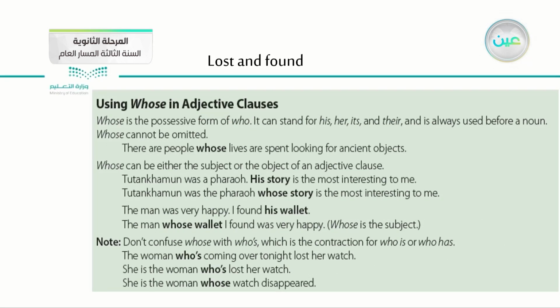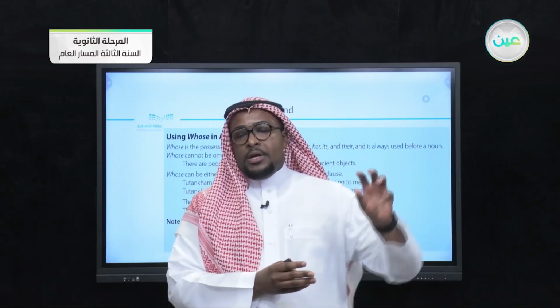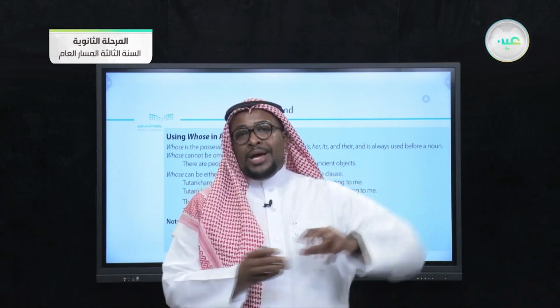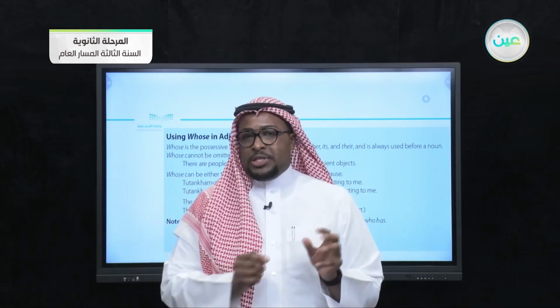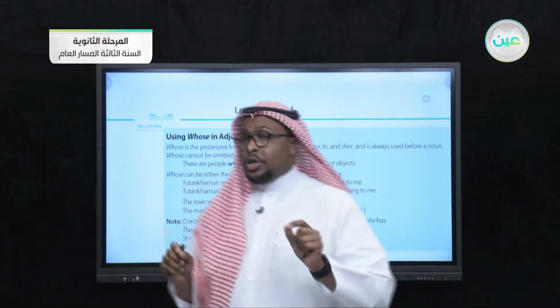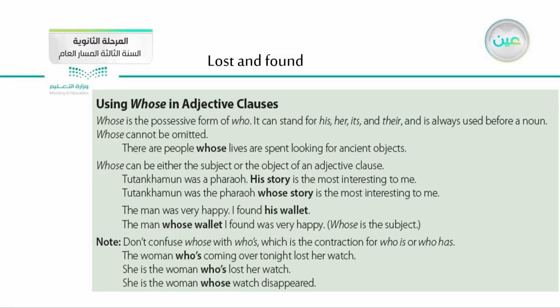So guys, we discussed here the part which is using whose in adjective clauses. Here we said something very important. We said that we have to differentiate between the usage of whose and who with apostrophe s, which is who is or who has. So you have to be careful when you use whose. Of course, whose is the possessive form of who, which can stand for his, her, its, and their, and is always used before a noun. Whose cannot be omitted, which is the comparison with where.